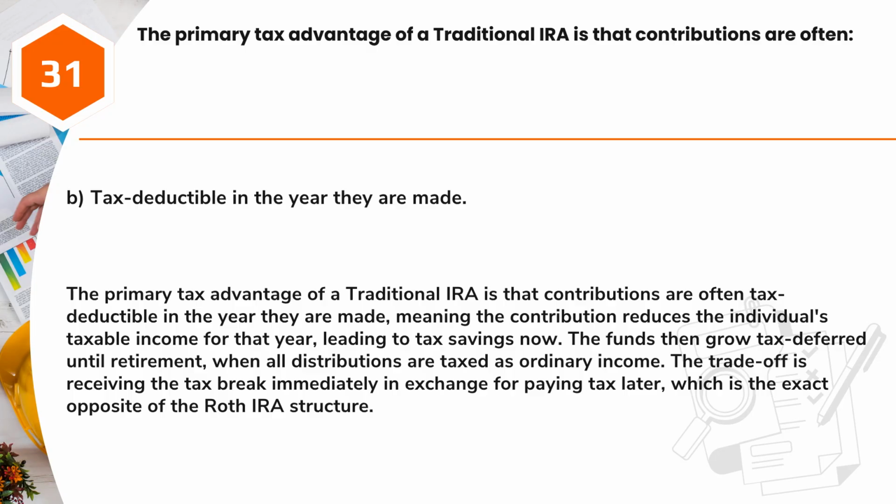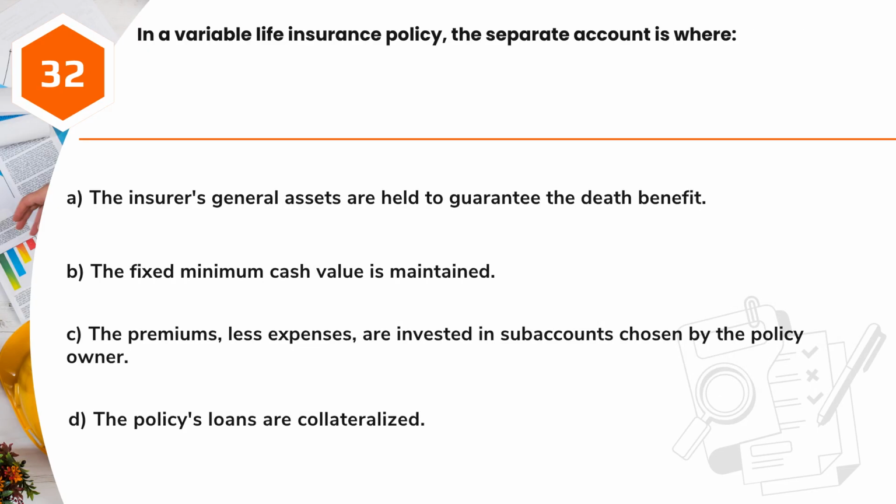The primary tax advantage of a traditional IRA is that contributions are often tax deductible in the year they are made, meaning the contribution reduces the individual's taxable income for that year, leading to tax savings now. The funds then grow tax-deferred until retirement, when all distributions are taxed as ordinary income. The trade-off is receiving the tax break immediately in exchange for paying tax later, which is the exact opposite of the Roth IRA structure.